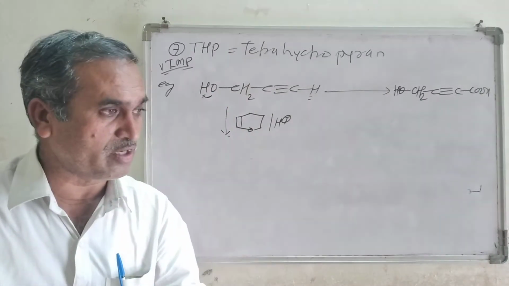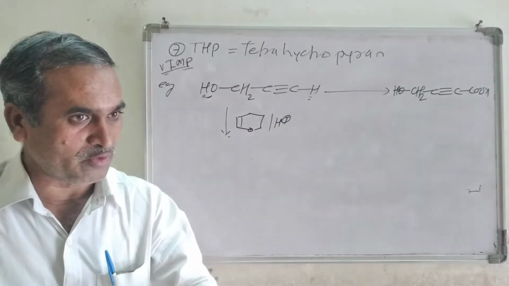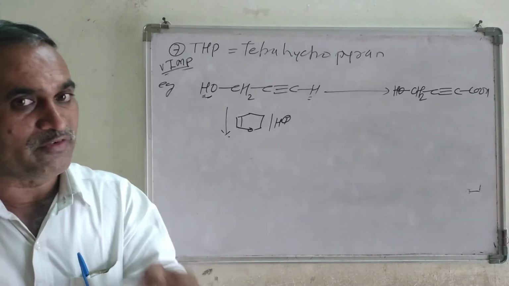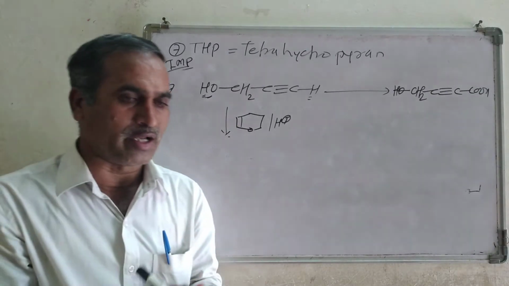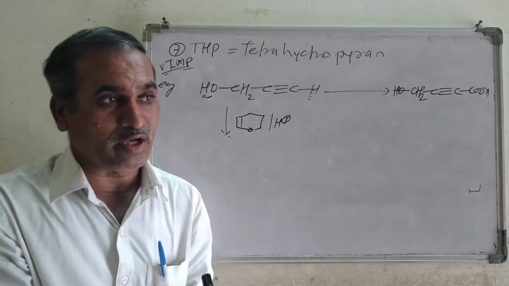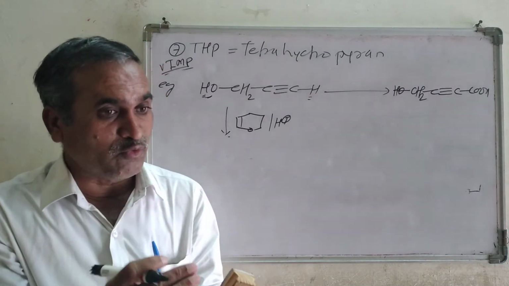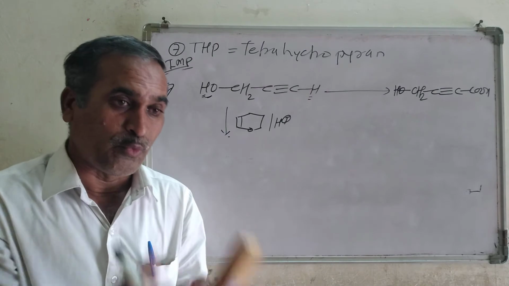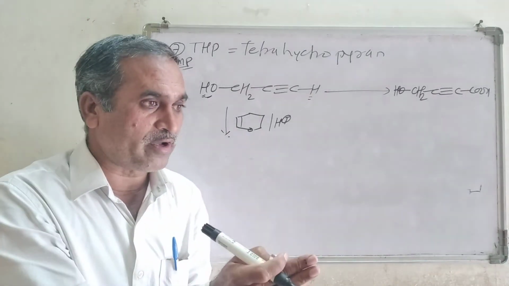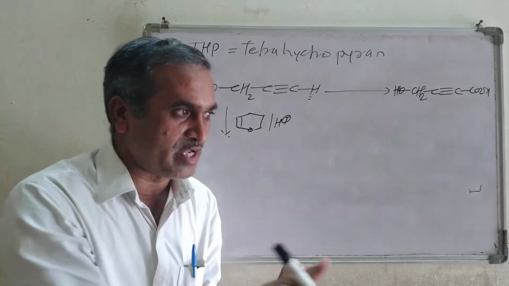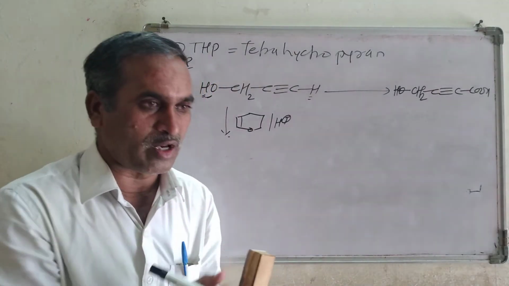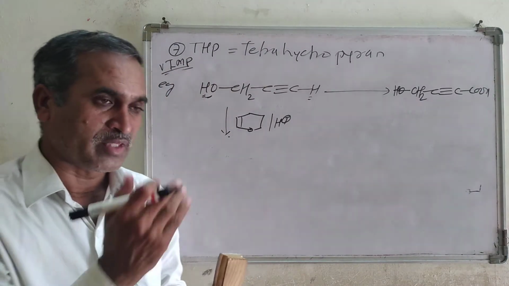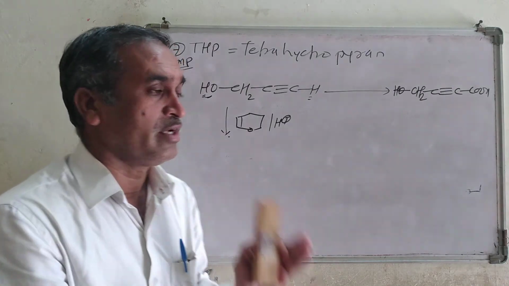First, the introduction of the protecting group, at what condition; second, the removal of the protecting group, under what condition; and while carrying out the reaction, whether it is stable to oxidizing agent, reducing agent, in a neutral condition, in acidic condition or basic condition. You have to keep that in mind, and then you can carry out the reaction.